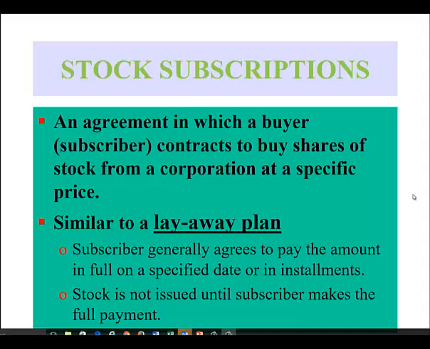So the subscriber sees some stock that he likes at a good price, so he agrees to pay the amount in full on a specified date or in installments. The stock is not issued until the subscriber makes the full payment on the stock, just like a layaway. When you pay off your layaway, you get your merchandise. So when the subscriber pays off his stock, he'll receive his stock.